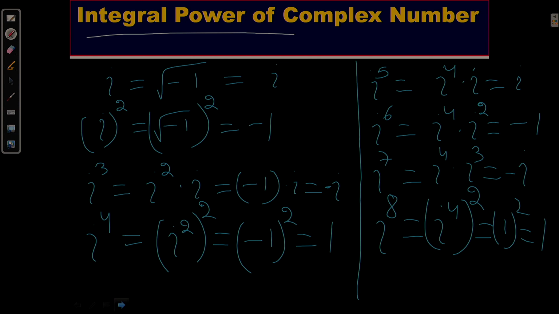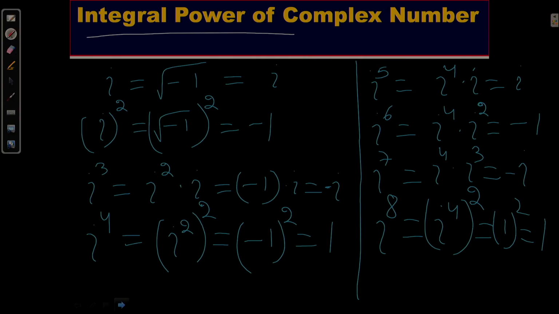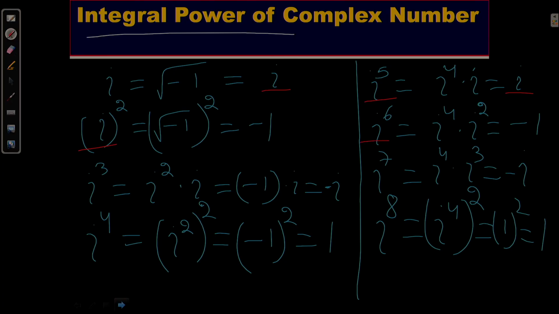The value of i equals the value of i to the 5, which is equal to i. Again, the value of i squared equals i to the 6, which is equal to minus 1. Okay. i cubed equals i to the 7, i to the 4 equals i to the 8.